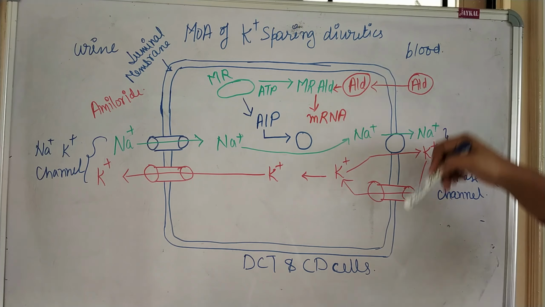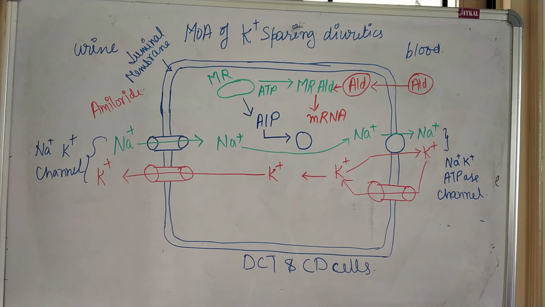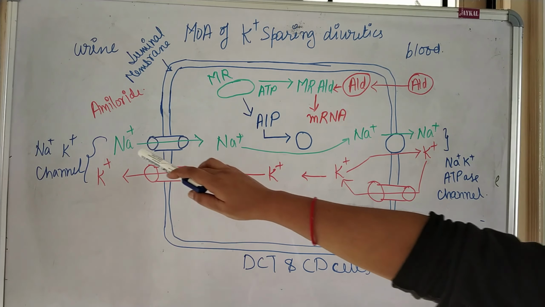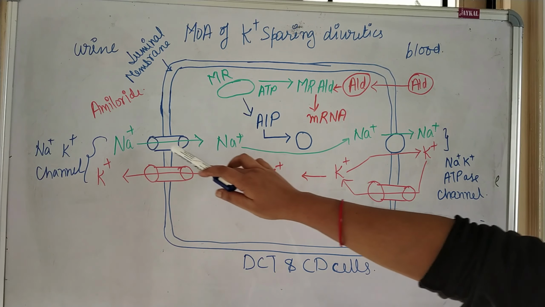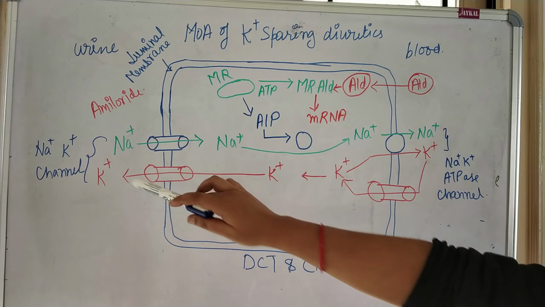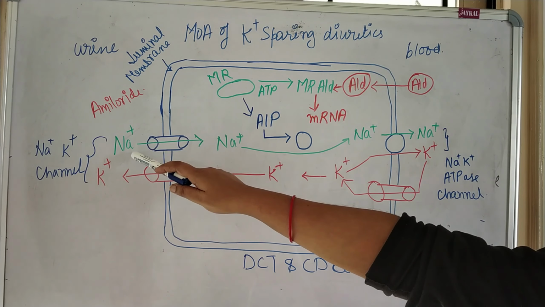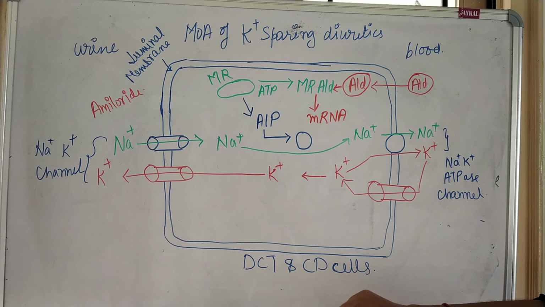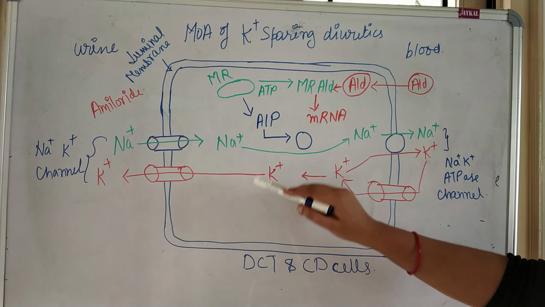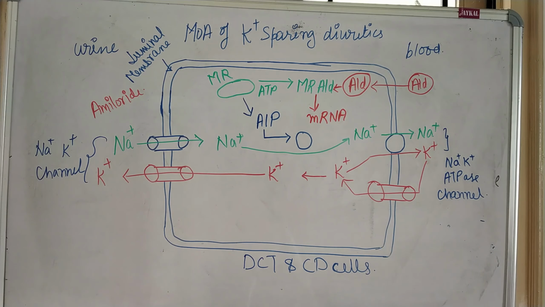Here you can see this is the luminal membrane where different channels are present. This is the sodium potassium channel through which sodium can enter and potassium can leave in the urine. So from urine the sodium ion can enter inside the DCT, distal convoluted tubule, and here the potassium ion can leave the DCT cell into urine through the potassium channel.